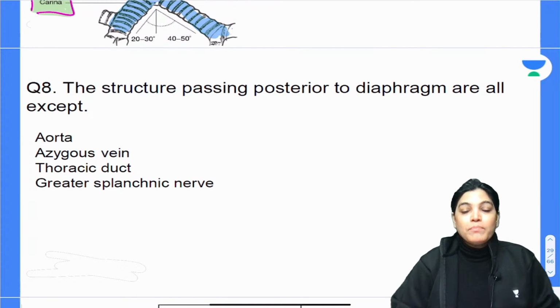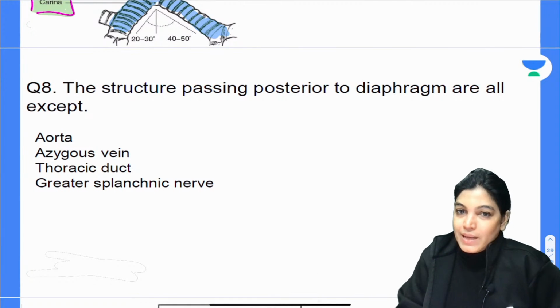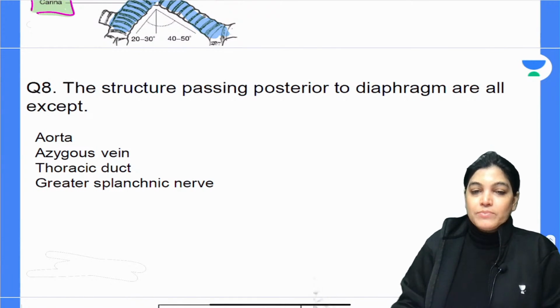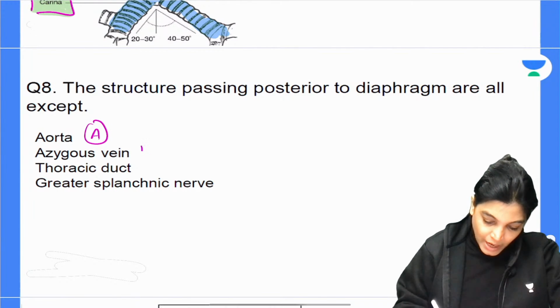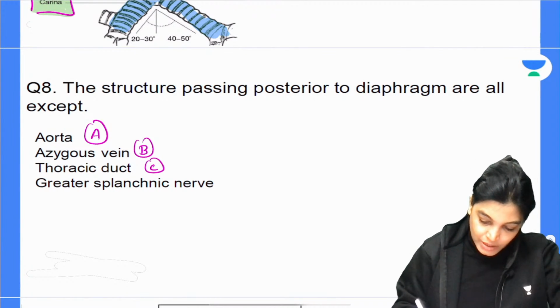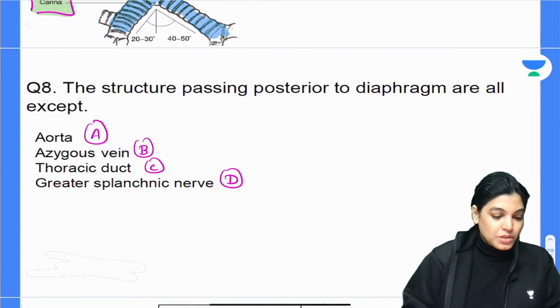Which of the following structures is passing posterior to the diaphragm? All the following structures are passing posterior to the diaphragm except. So this is exactly what is asked in this MCQ. You have to mark the correct answer, whether it is aorta, azygous vein, thoracic duct or greater splanchnic nerves. So your time starts now. Mark the correct answer. Question number 8.